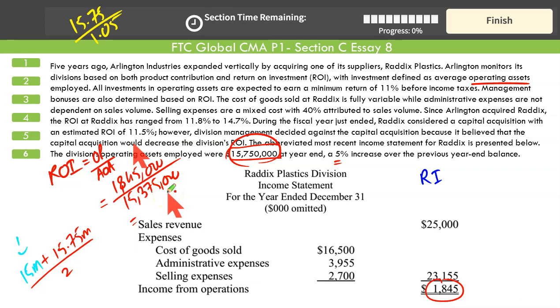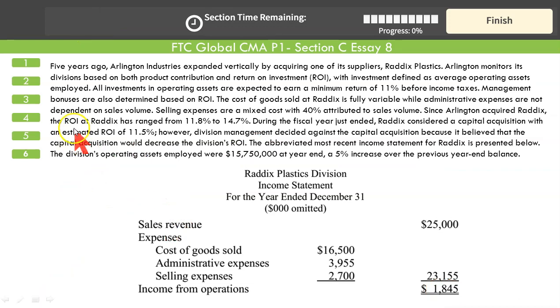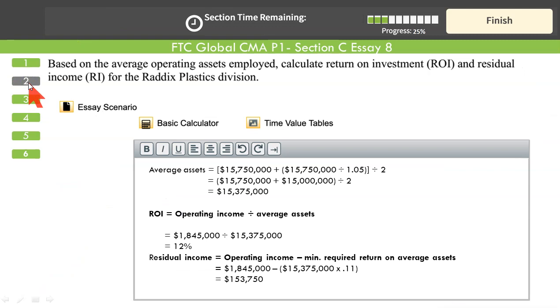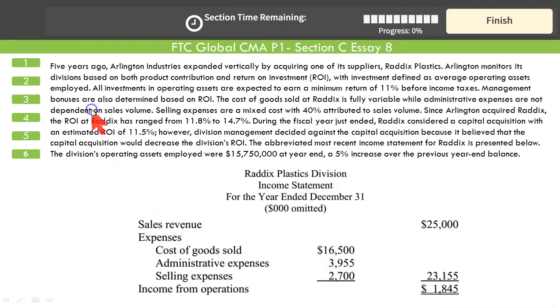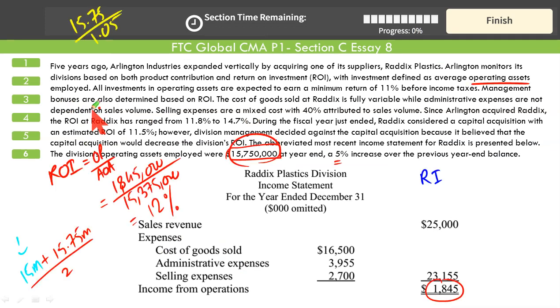1845 divided by 15,375,000. It's an exact 12%, which is an indication that your result is okay. We can go back and check. That was your question 2. 12%, right? Correct. Now we need residual income. What's the formula? Operating profit minus desired rate of return into average total assets.